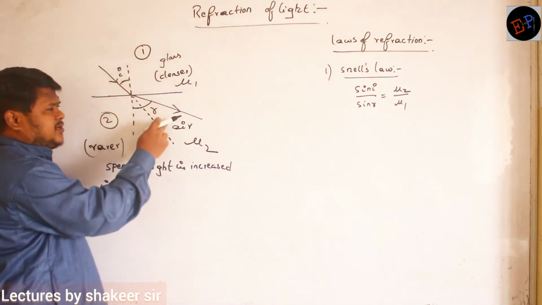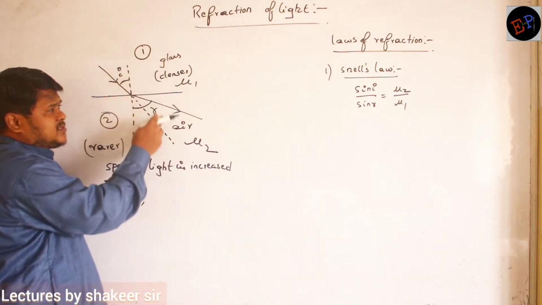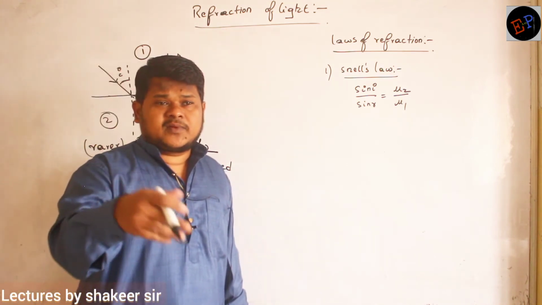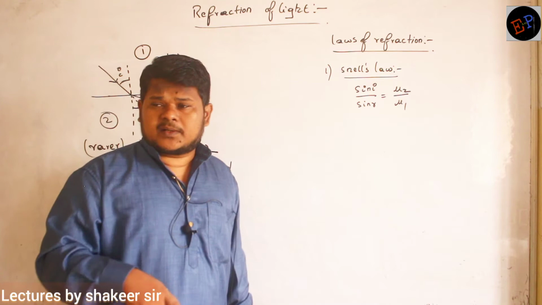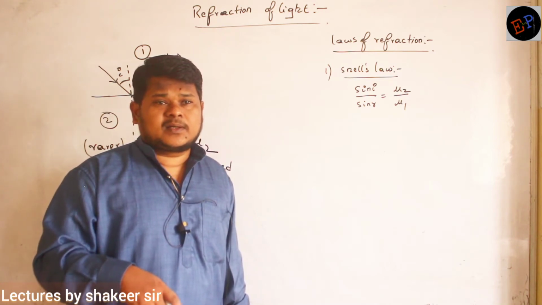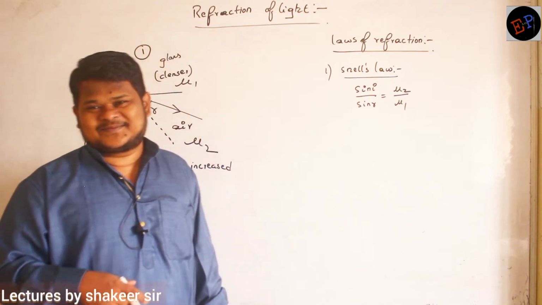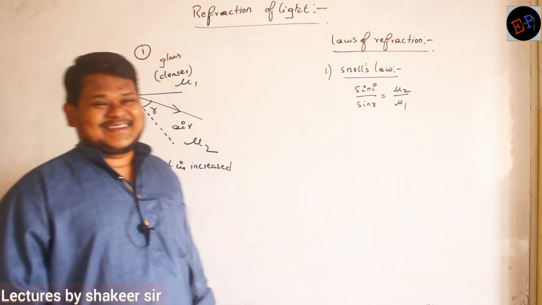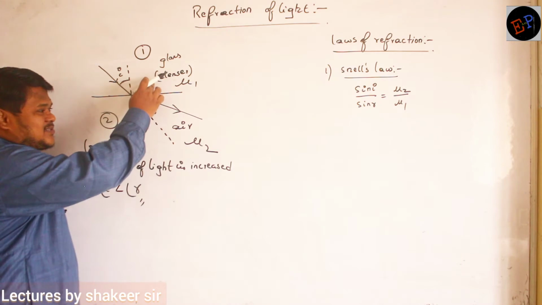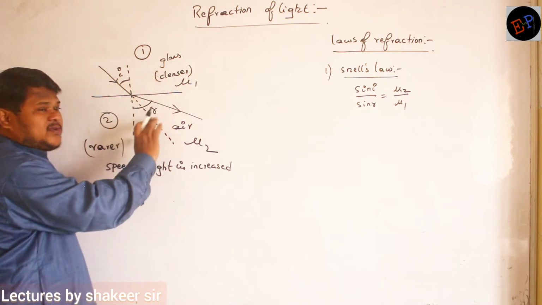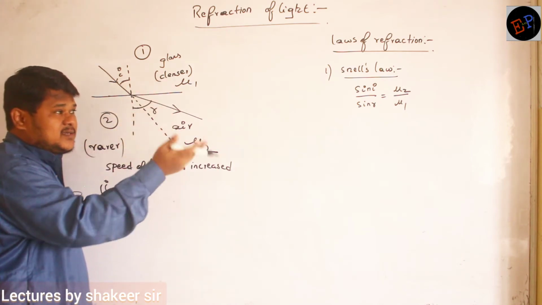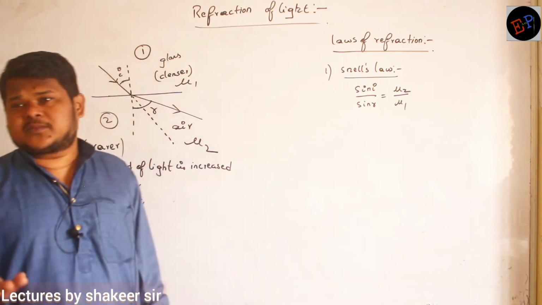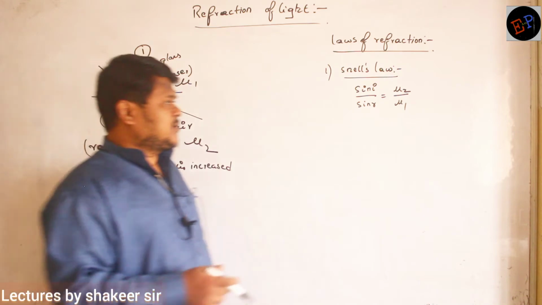So here glass and air we are taking, no? For example, this is also glass, this is also glass. Mu1, mu2 values, if they are equal, then will light bend away from the normal or towards the normal? See, this is also glass, this is also glass. Mu1, mu2 values are equal. I is equal to R. That's what will happen, no? So light will not bend away from the normal, or towards the normal also. Are you able to understand?